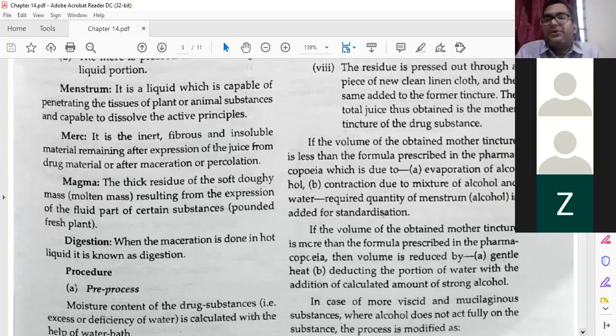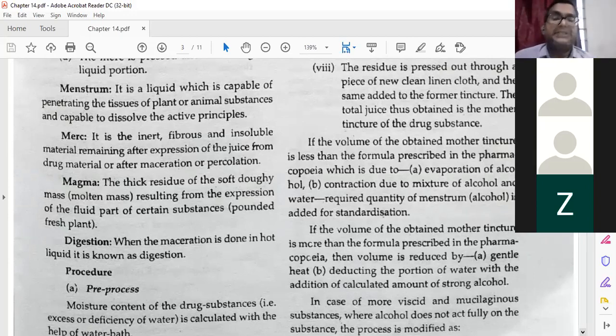Next is the magma. This magma is not related with volcano. Remember it. This magma is related with the process of preparation of mother tincture by the new method in homeopathic pharmacy. The thick residue of soft, doughy, molten masses resulting from the expression of the fluid part of certain substances, pounded fresh plant, that is called a magma.